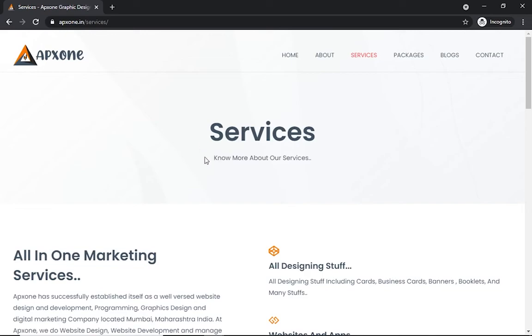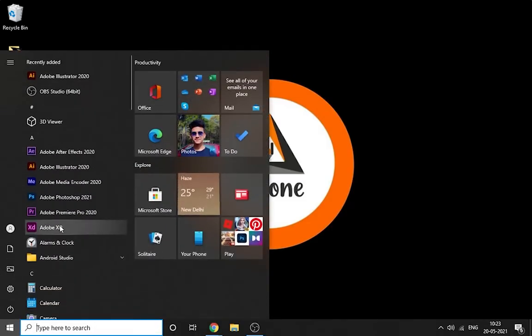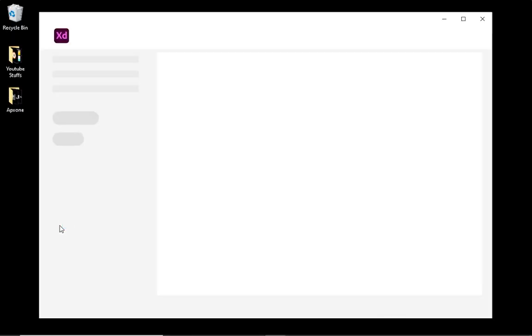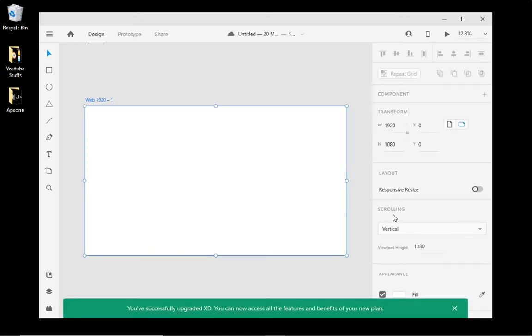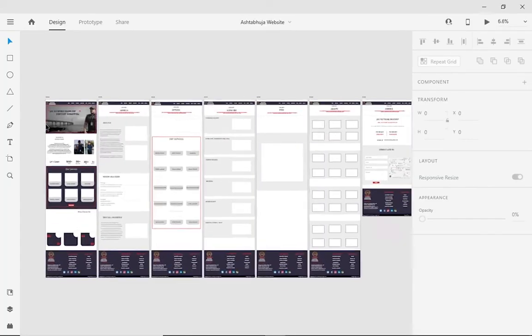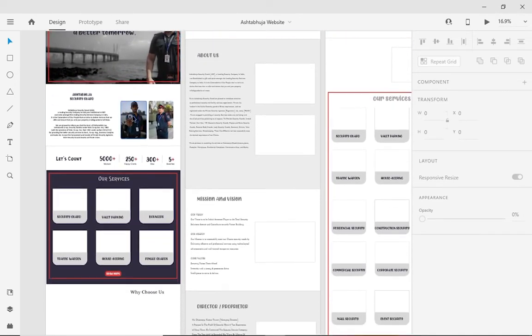Now talking about designing, when a developer starts creating a website, they have a sample design of the website which is created by a graphic designer. Okay, let's discuss the software I recommend and use, which is Adobe XD. With its easy interface, it is very convenient to use. In Adobe XD we can create web designs in two ways: first is the simple interface and second is the prototype interface. Let us see the difference between them.